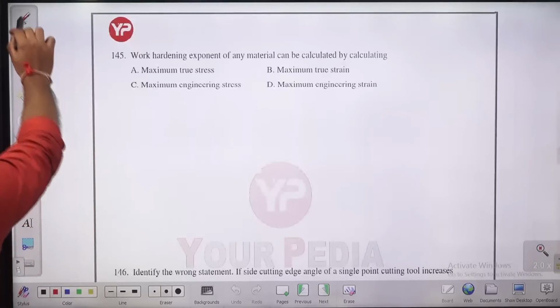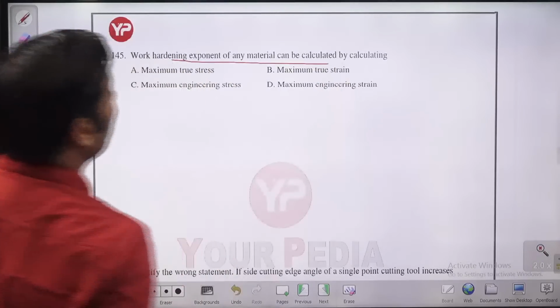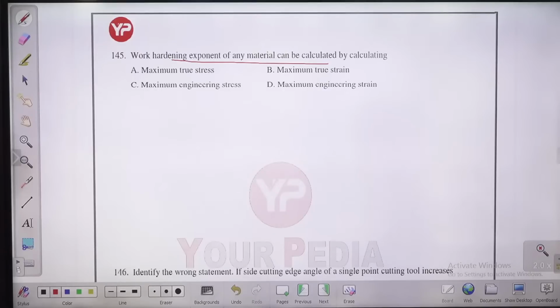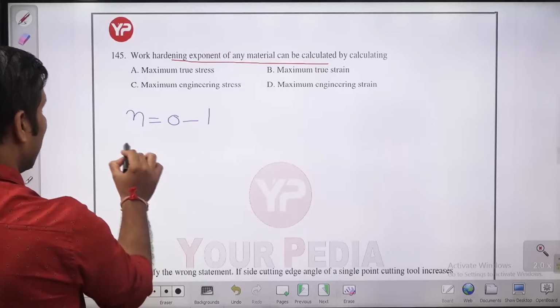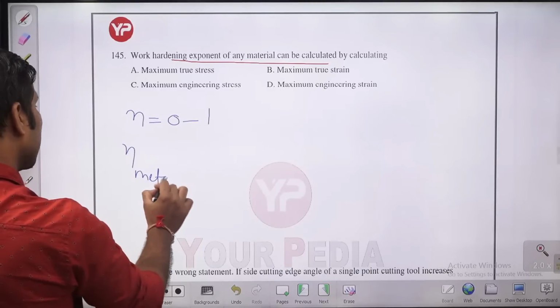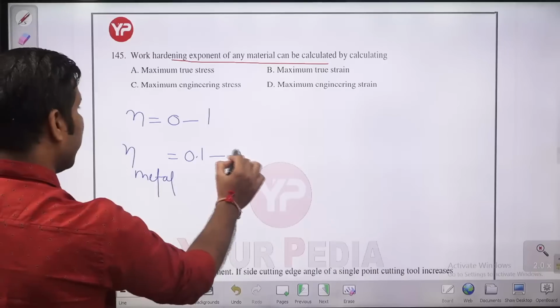Question number 145. Work hardening exponent of any material can be calculated by calculating what? How can you calculate the work hardening exponent? We can calculate it by maximum true strain. You know guys, the strain hardening exponent varies between 0 and 1, and for metals it varies from 0.1 to 0.5.